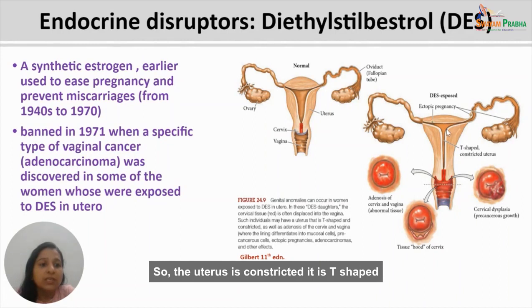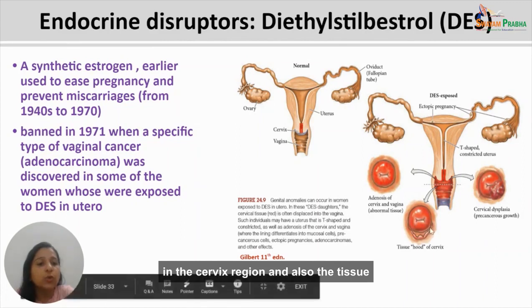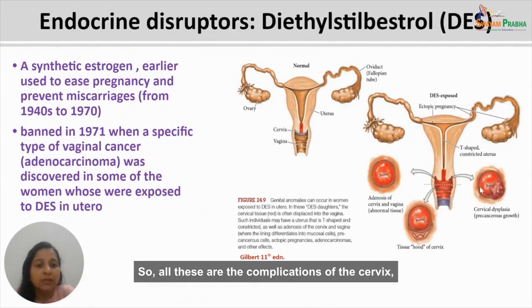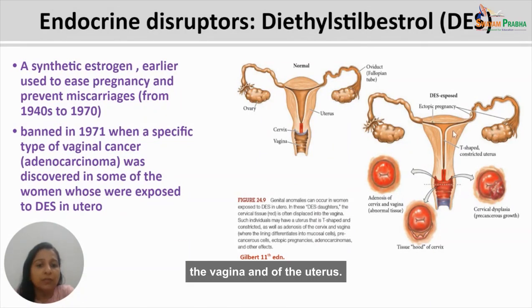So the uterus is constricted, it is T-shaped, and there is adenosis of the cervix and vagina. Cervical dysplasia, that is some kind of precancerous growth, has also been observed in the cervix region, and also the tissue hood of the cervix, as shown in the diagram. So all these are complications of the cervix, the vagina, and the uterus.